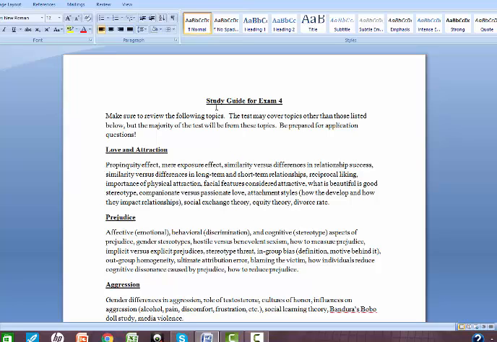Very good. All right, so this is the study guide for Exam 4. It is posted for you guys. Remember that you need to take Exam 4 as the proctored exam. If you feel comfortable with all the topics in the study guide, then you're probably going to do great on the exam. Remember, this is the proctored exam, so you will not be able to take your notes. So make sure that you're prepared.